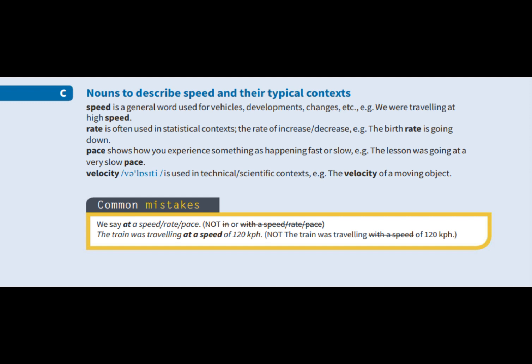Common mistakes. Use the preposition at with speed, rate, and pace. Say, the train was traveling at a speed of 120 kilometers per hour. Do not say, the train was traveling with a speed of 120 kilometers per hour.